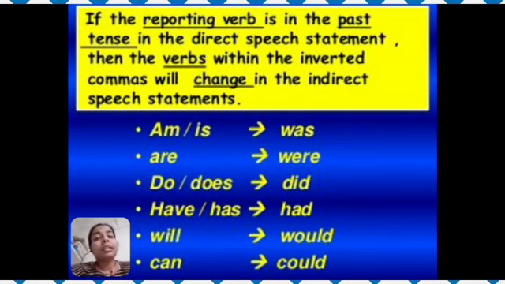So am or is will change into was, are will change into were, do or does will change into did, has and have will change into had, will and can will change into would and could respectively.